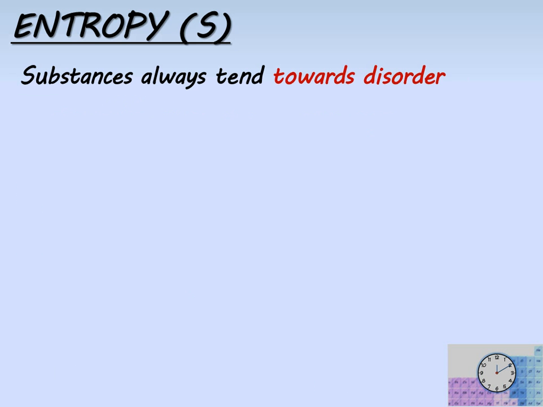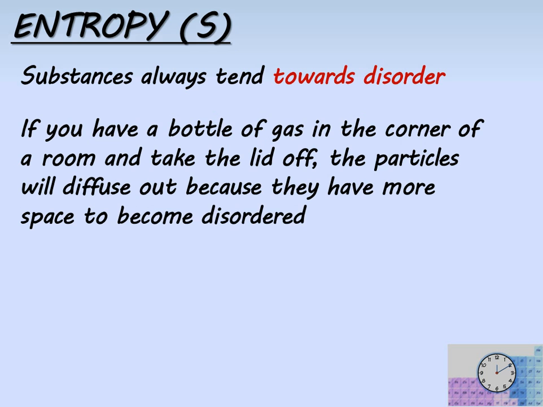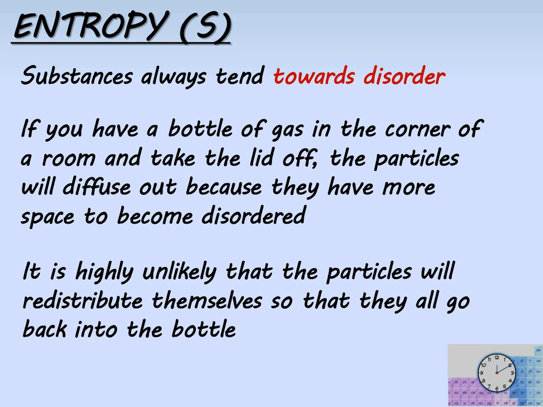Substances always tend towards disorder. So if you have a bottle of gas in the corner of a room and take the lid off, the particles will diffuse out because they have more space to become disordered. It's highly unlikely that the particles will redistribute themselves or reorder themselves so that they will go back into the bottle.